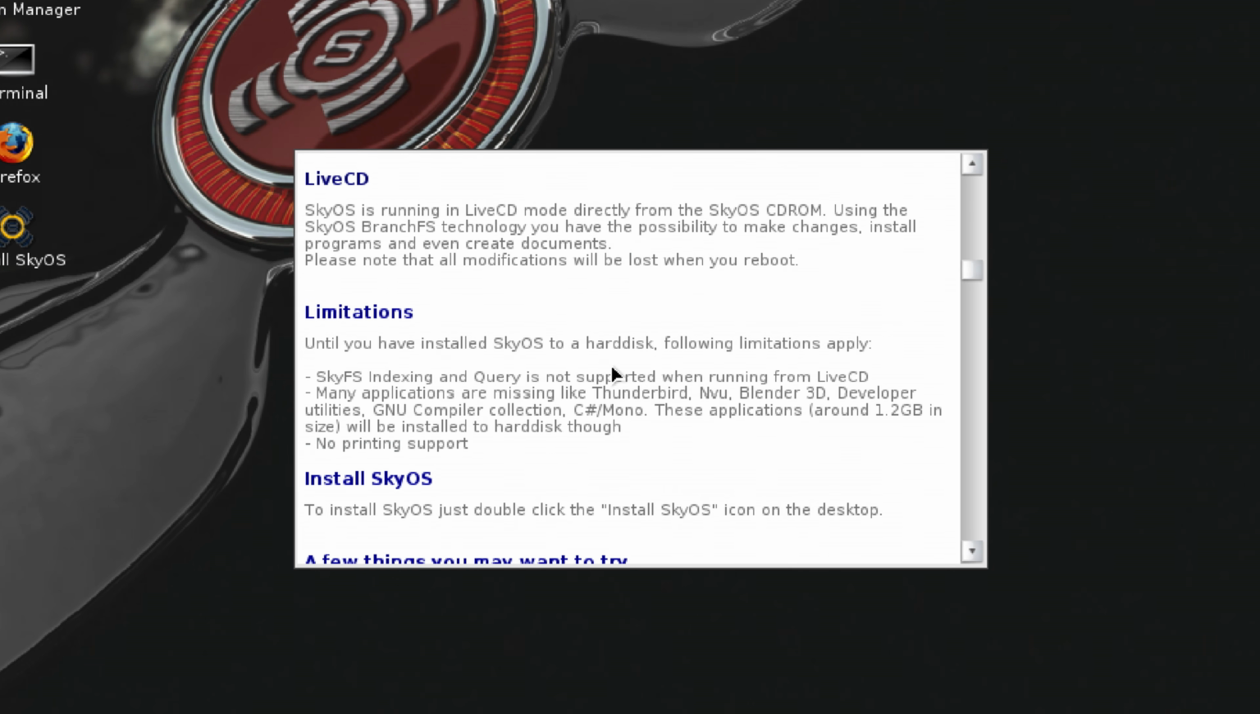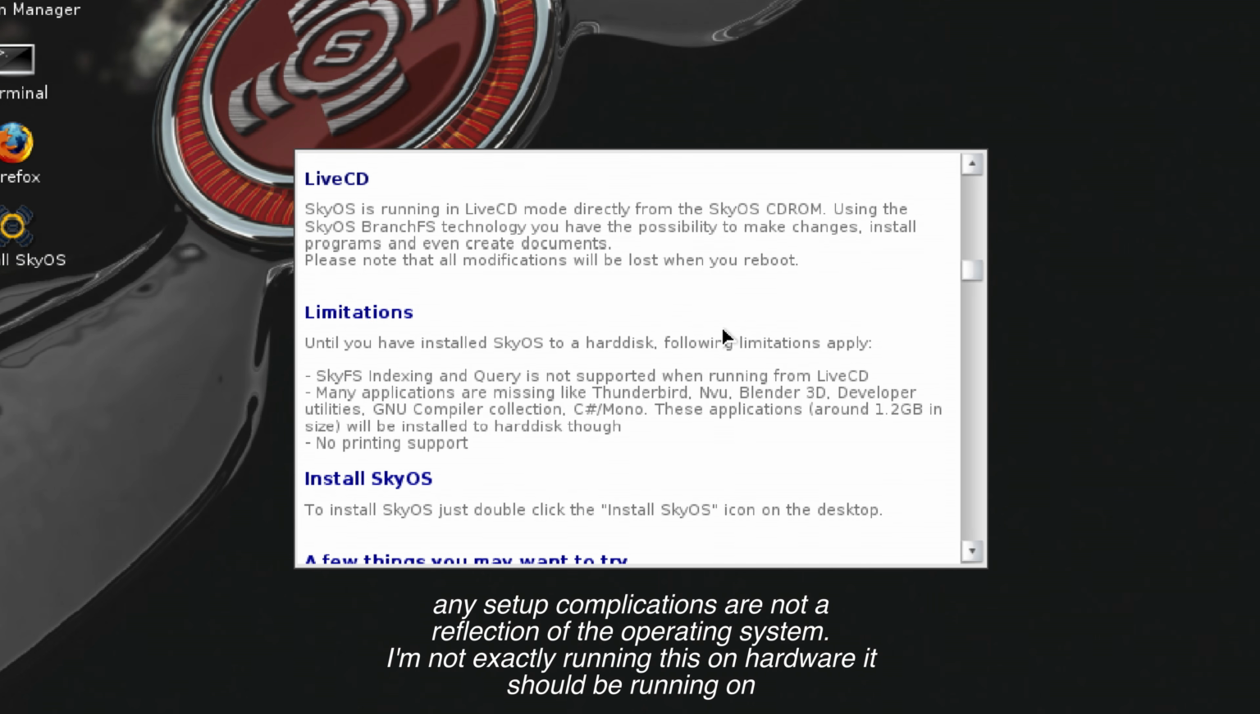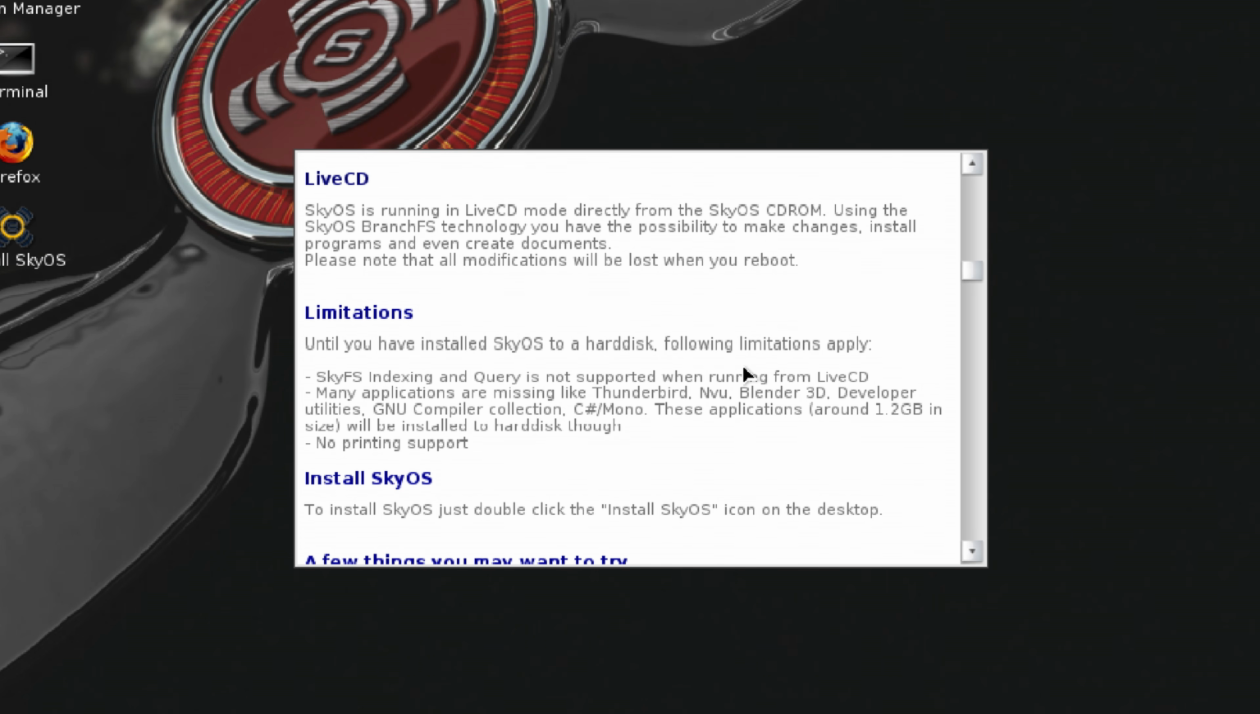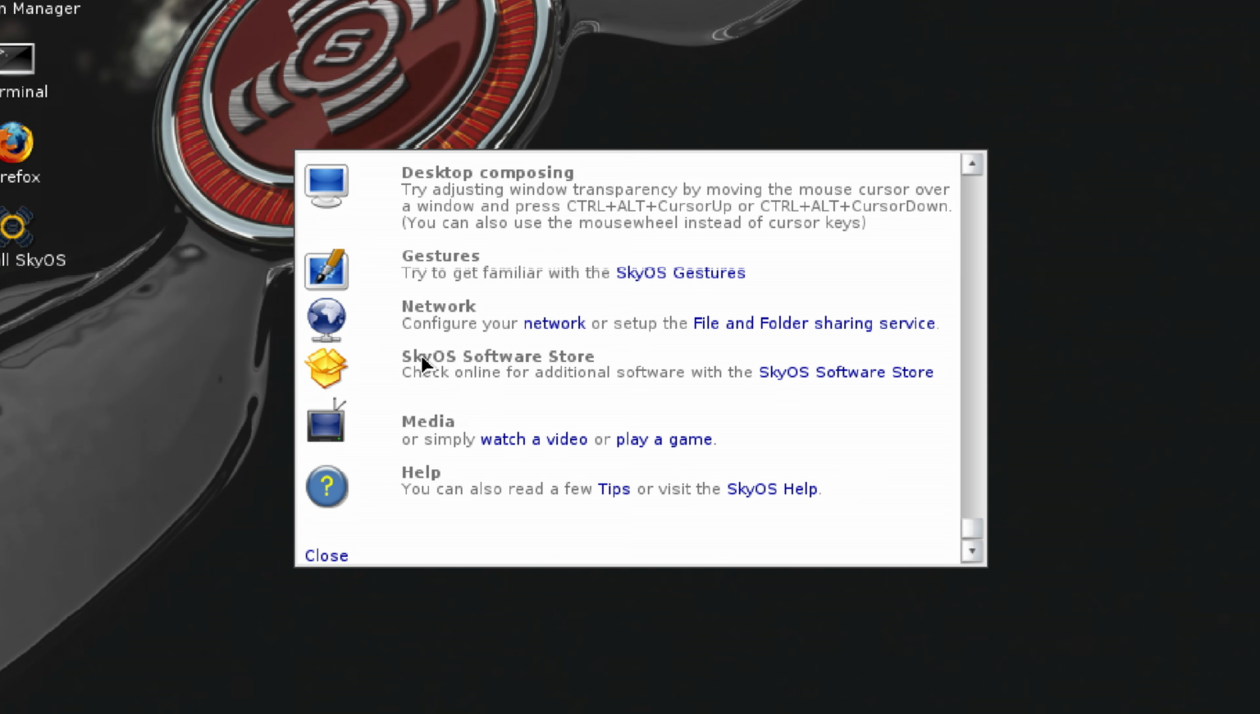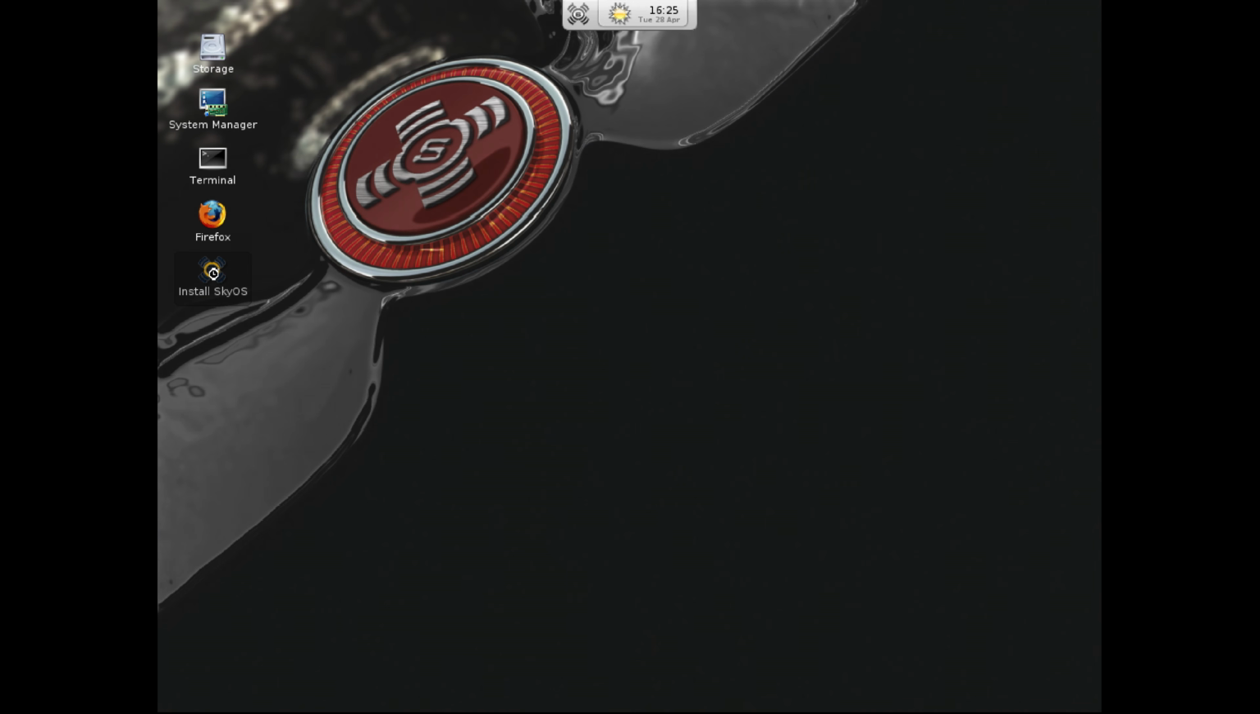This is not installed. And I'm not sure if I can even install it. I had trouble even setting it up to make it run. Limitations. Until you have SkyOS installed to a hard disk, following limitations apply. Sky file system indexing and queries not supported. Okay. Missing applications: Blender, Thunderbird. SkyOS software store. That's also a thing. Close. Okay, let's try to install it.